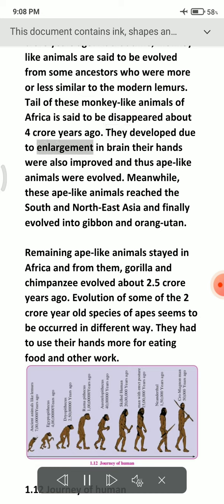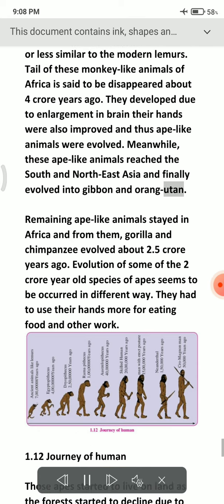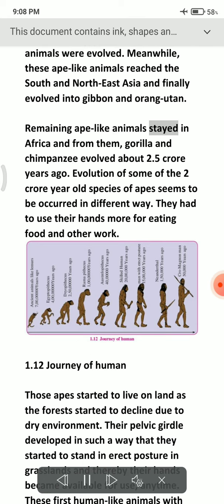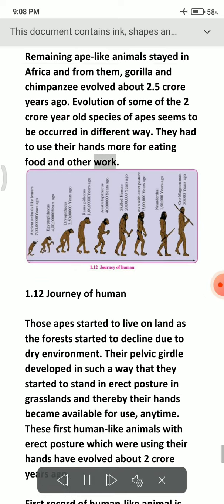They developed due to enlargement in brain. Their hands were also improved and thus ape-like animals were evolved. Meanwhile, these ape-like animals reached South and Northeast Asia and finally evolved into gibbon and orangutan. Remaining ape-like animals stayed in Africa and from them, gorilla and chimpanzee evolved about 2.5 crore years ago. Evolution of some of the 2 crore year old species of apes seems to have occurred in a different way. They had to use their hands more for eating food and other work.